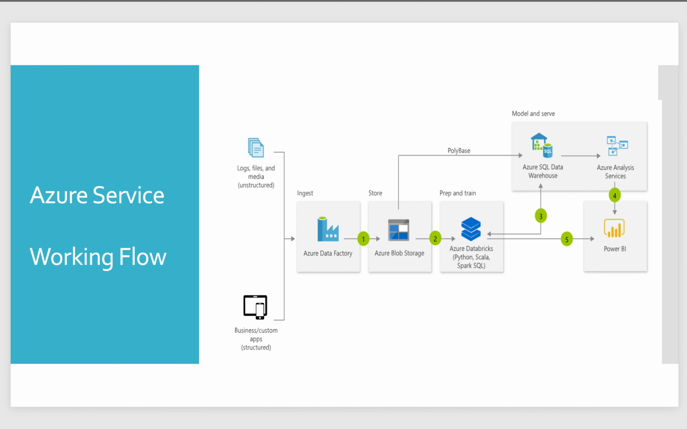So here is our Azure service working flow. First, we will bring all of our unstructured data using Azure Data Factory to Azure Blob Storage. Second, use Azure Databricks to clean and transform the unstructured dataset and combine it with structured data from operational datasets or data warehouse. Third, we will leverage the native connector with Azure Databricks and Azure SQL data warehouse to access and move data at scale. Fourth, we will run queries directly on data with Azure Databricks.